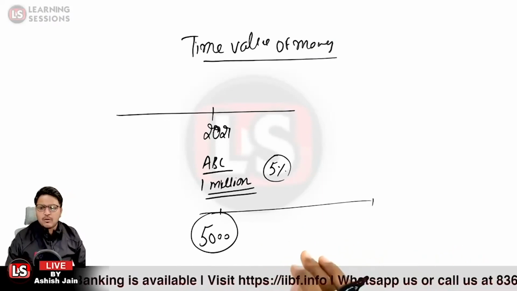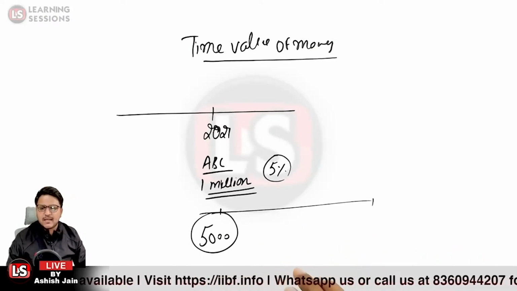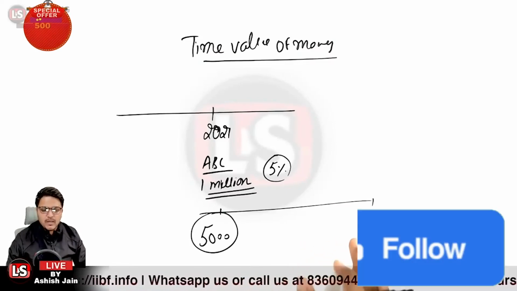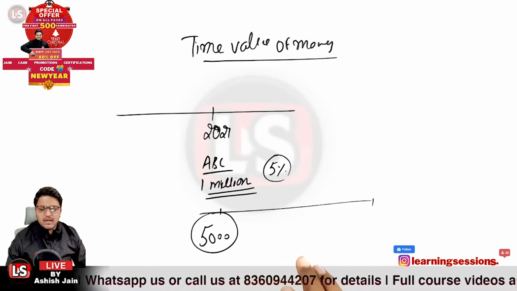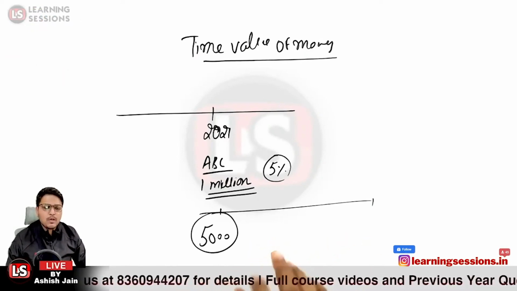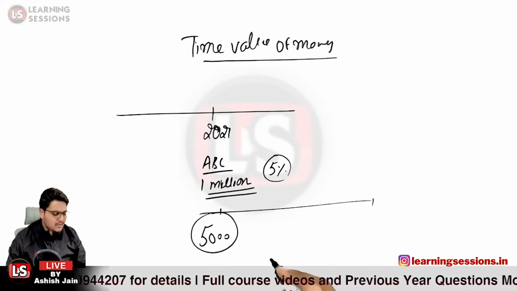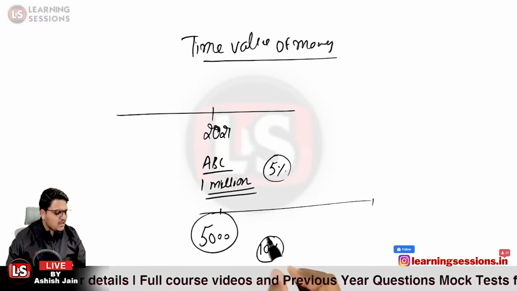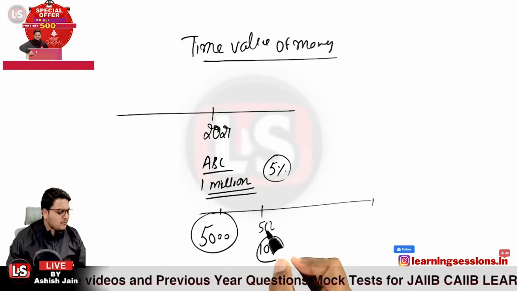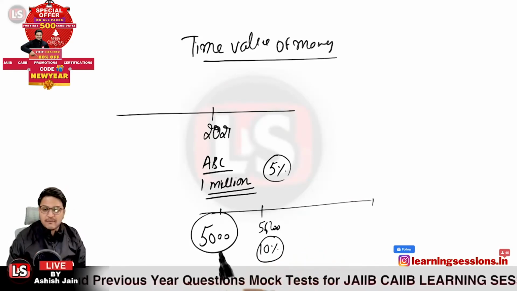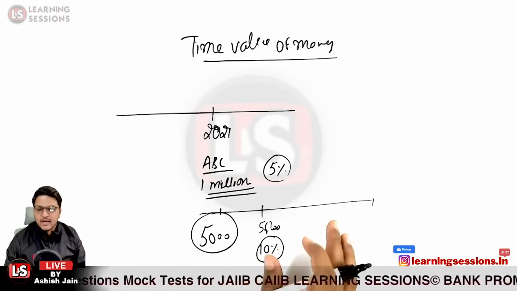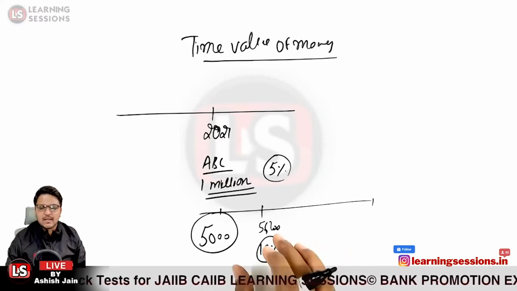Now, if I want to calculate the future value and there is a single cash flow related to it, and further there is compounding, because each and every year the interest is compounded yearly, in that case after 1 year the amount will not be equal to 5,000. It will be something different. If I take the interest rate as 10%, after 1 year the amount would be 5,500. And for the next year, the interest will be paid not on 5,000, it will be paid on 5,500. That is the compounding part.